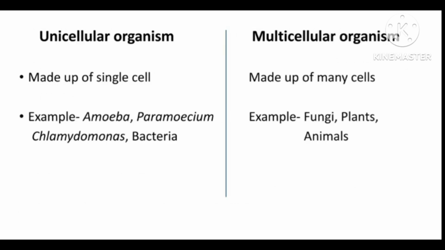Organisms are of two types, unicellular and multicellular. Unicellular organisms are made up of single cell. Examples are amoeba, paramecium, chlamydomonas, bacteria. Multicellular organisms are made up of many cells. Examples are fungi, plants, animals.